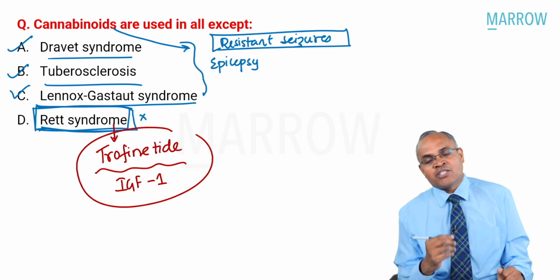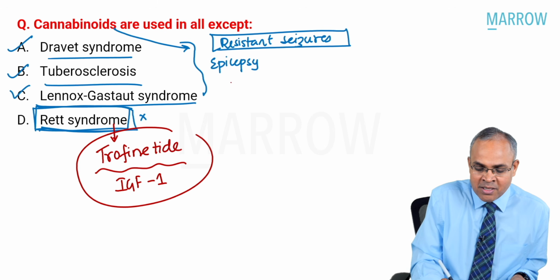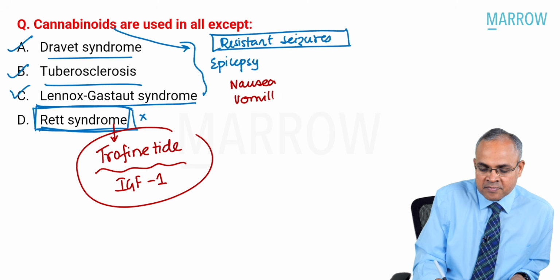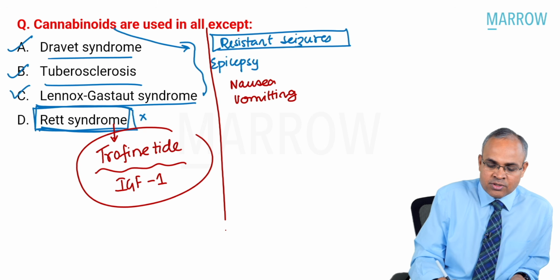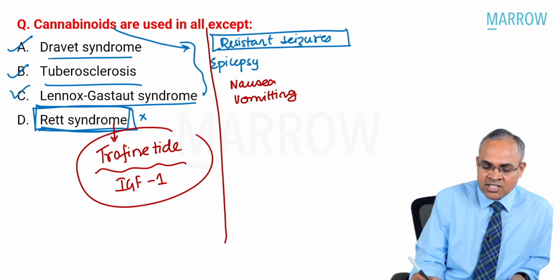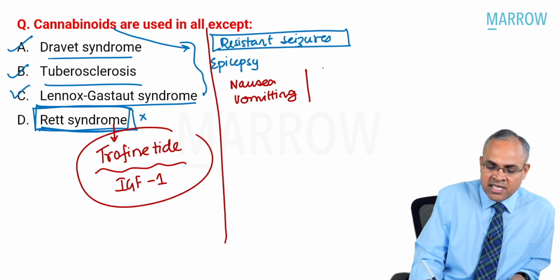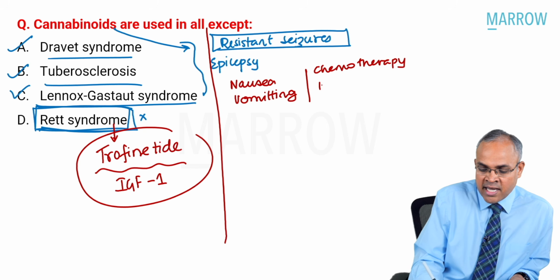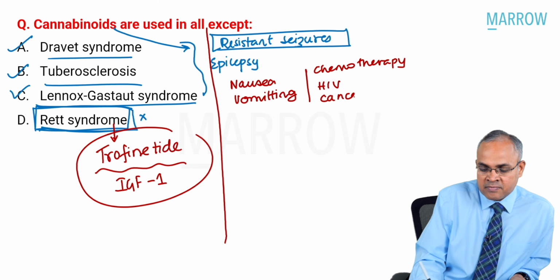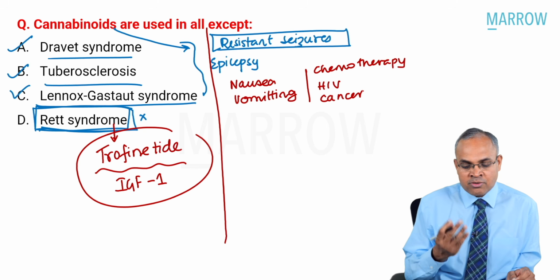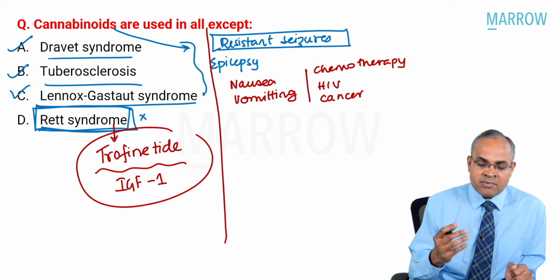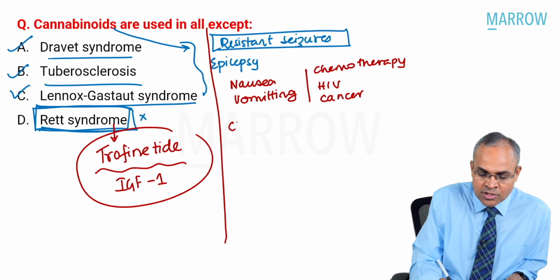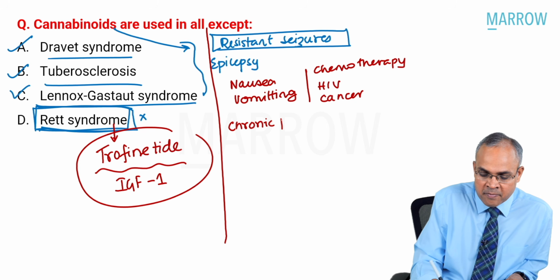What are the other places where cannabinoids can be tried? Please remember, patients who have nausea, patients who have vomiting. The list of medically used conditions are resistant seizures, and nausea and vomiting, especially due to chemotherapy, HIV or cancer. You can use cannabinoids to improve nausea and vomiting by increasing appetite and reducing these symptoms. It can also be used in patients with chronic pain syndromes.